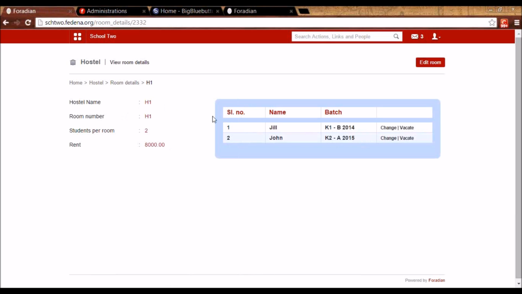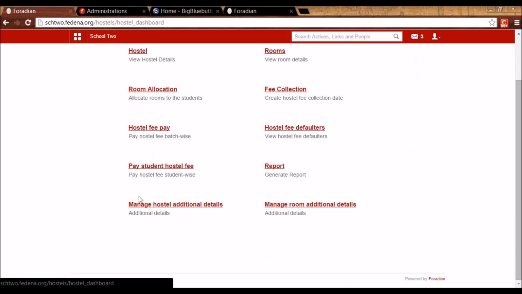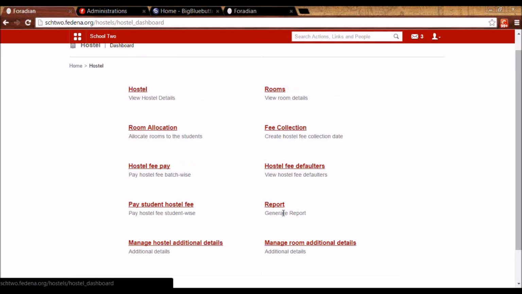So here, for example, you will see the room is allocated to 2 students from different batches and what is the rent they are paying, and it can be either changed or they can vacate the hostel. So this room will become available again. We've already seen manage hostel additional details and manage room additional details. So this is about the hostel plugin.